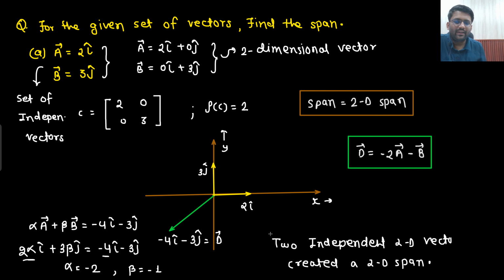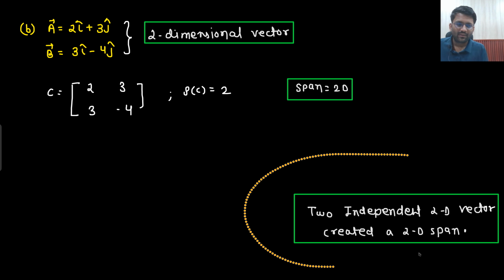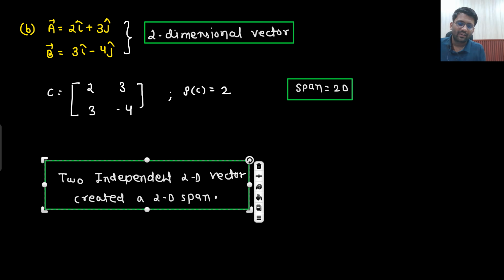All these lines will be interrelated in a great manner later on. People are just getting confused with these lines only, and you will be able to understand these lines in a very easy manner because we are starting right from basics. So what I am saying: two independent two-dimensional vectors created a 2D span. Similar line could be written here as well, that two independent 2D vectors created a 2D span.